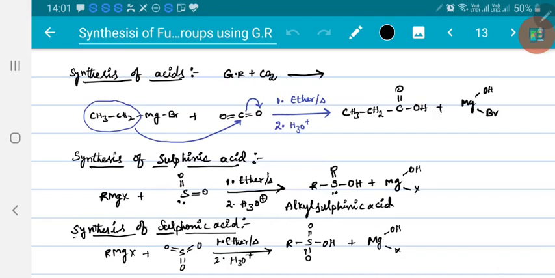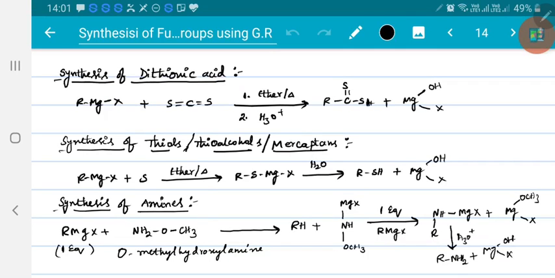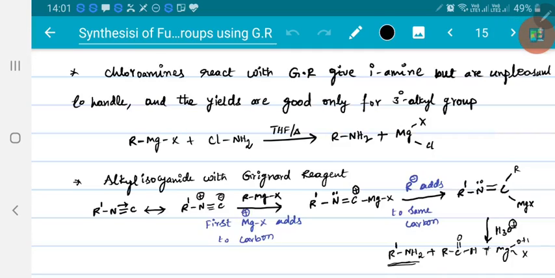Now, preparation of acids. When Grignard reagent is allowed to react with carbon dioxide, we got acid. With sulfur dioxide, we got a sulfinic acid. With sulfur trioxide, we got a sulfonic acid. With carbon disulfide, we got dithio acid. With sulfur, we got mercaptans, that means thiols. With O-methyl hydroxylamine, we got primary amines. When we take chloroamine, we got primary amines.